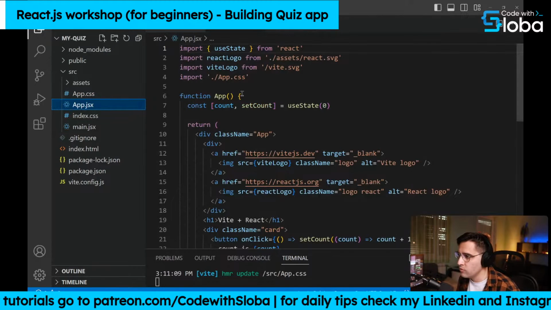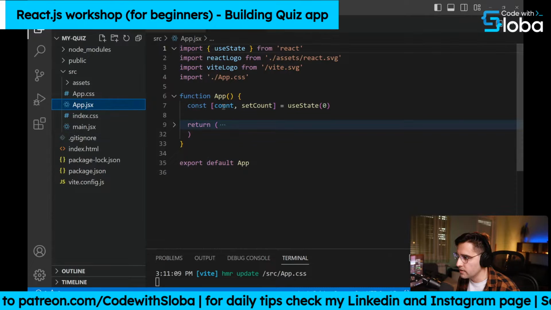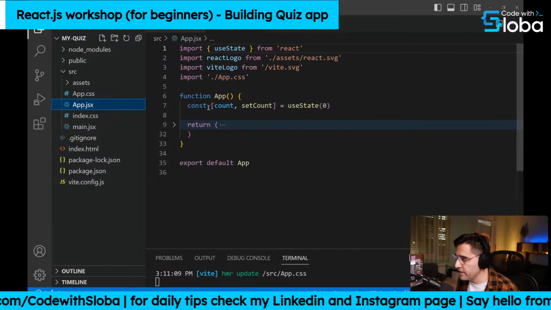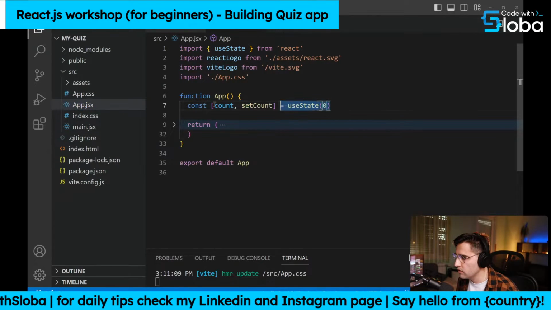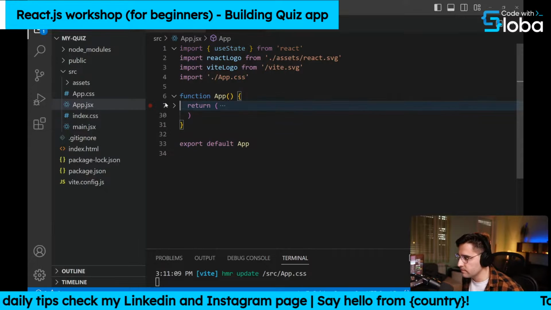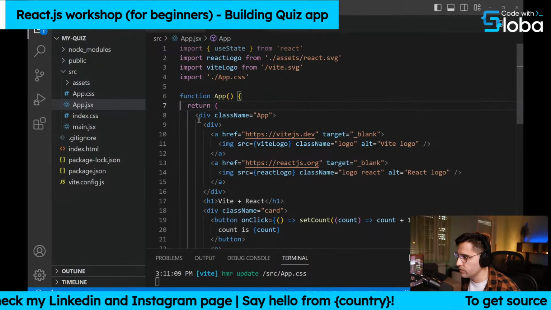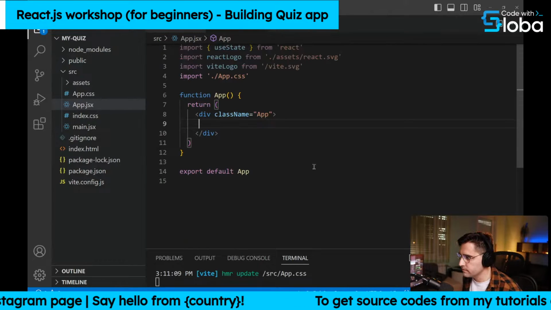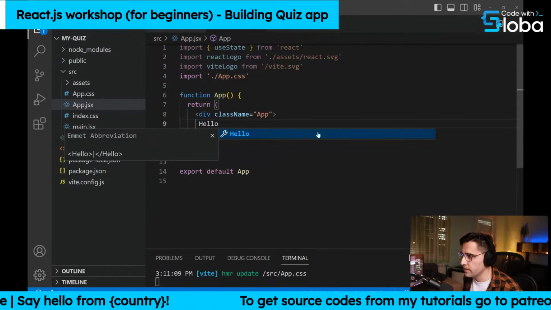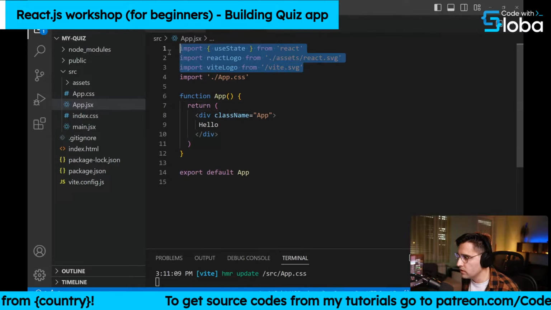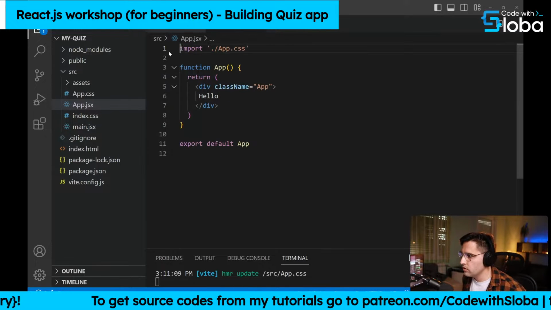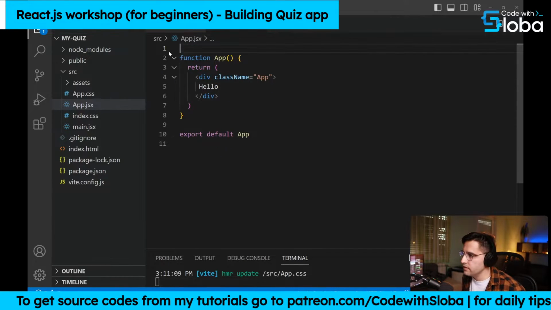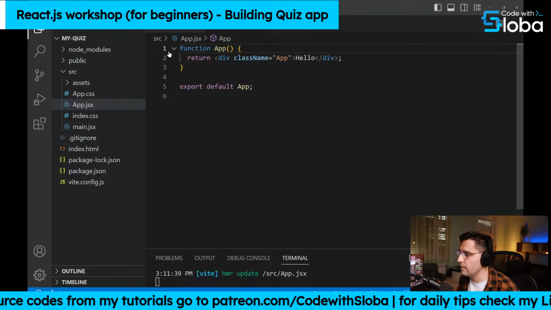At the moment, the app component is the only component inside of our application, so we can remove actually all of this code because we're gonna create our own code. So I can remove all of this boilerplate code. Here, I can just write hello as a placeholder. So let's remove the logo, React logo, use state hook, all of this. And we even don't need this CSS file. So just to clean up things.